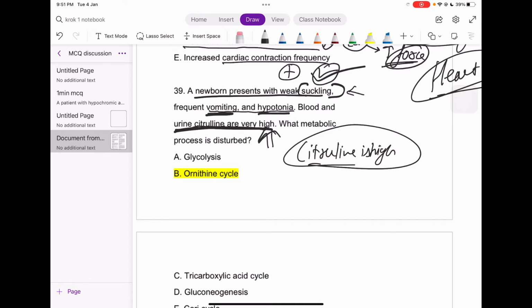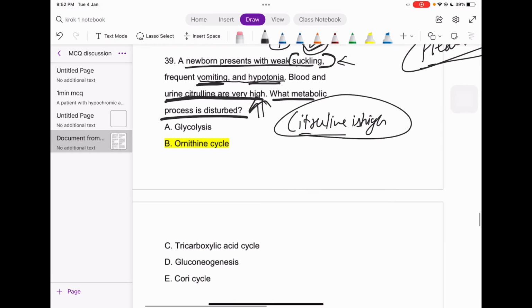And what metabolic process is disturbed out here? See guys, let's just take a minute and think about it, because the answer is in front of your eyes, but you must know the answer out here. So I'm just giving you a few seconds.